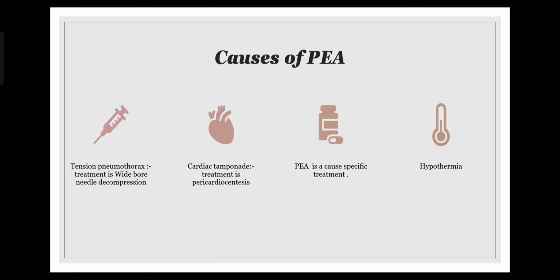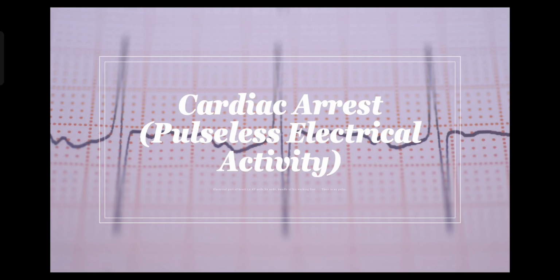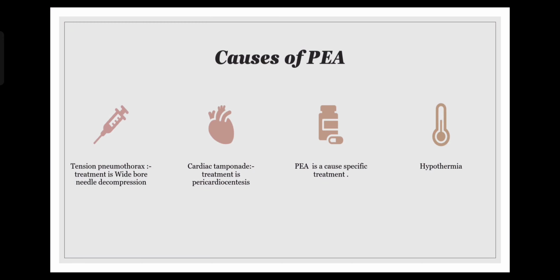As I said, when we are all pumped up, there might be a lack of reasoning for a few seconds or minutes, and therefore we may not be able to identify PEA, and the end result is we lose the patient. Most people are able to answer treatments for ventricular tachycardia, fibrillation, cardiac arrest, but PEA is where people tend to get stuck. This is because this is a cause-specific treatment, like I enumerated before you. If a person is having pump failure, the pump failure could be due to acute myocardial infarction, then we have to treat the cause per se. Pulseless electrical activity could occur from conditions ranging from cardiac tamponade to tension pneumothorax to